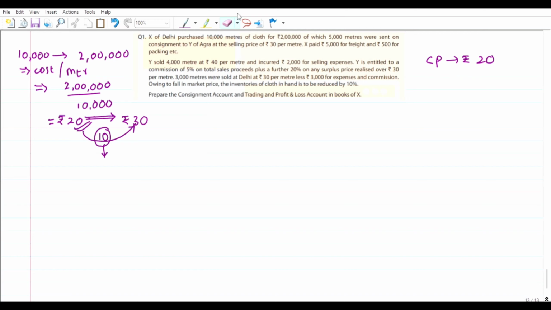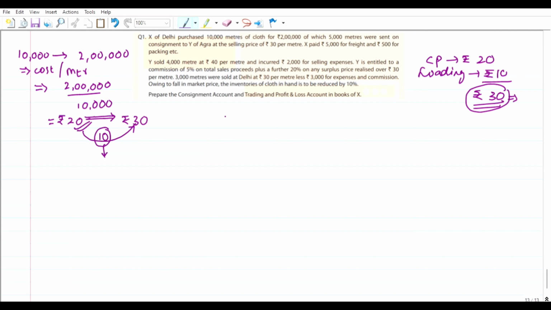Loading is rupees 10, and if we add both of them, that would amount to rupees 30, friends. So this is the total cost per meter when we are going to send the goods.